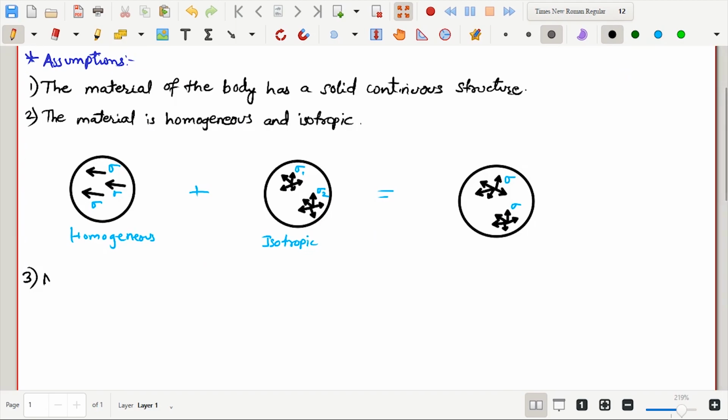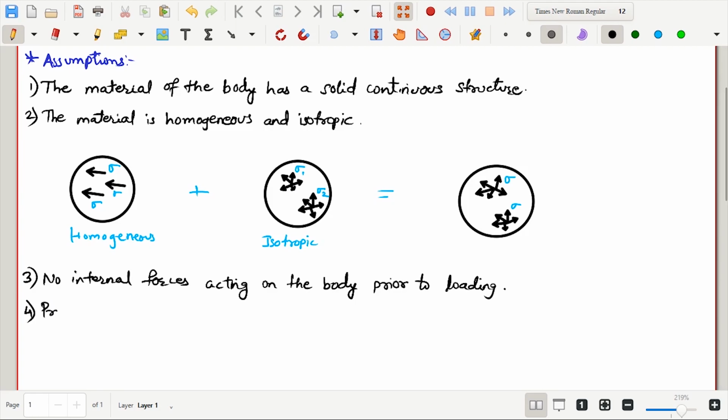Third, there are no internal forces in the body prior to loading. In reality, this assumption is not true for any material, as all materials have internal forces. Under ordinary conditions, these forces are small and their effect is neglected.